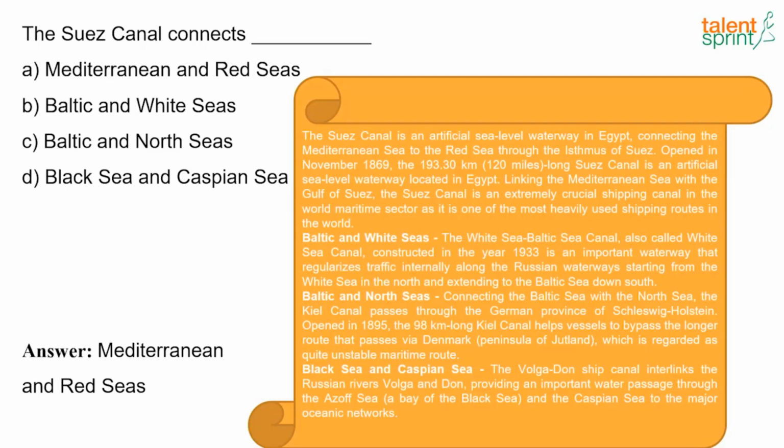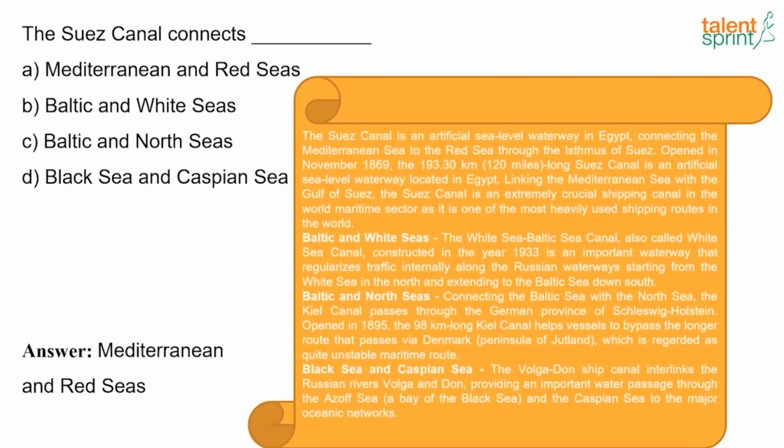It is also called the White Sea Canal, constructed in the year 1933, and it is an important waterway that regularizes the traffic internally along the Russian waterways, starting from the White Sea in the north and extending to the Baltic Sea down south. Now the next one is here, the Baltic and North Sea. Connecting the Baltic Sea with the North Sea, the Kiel Canal passes through the German province of Holstein, opened in 1895, and this is 98 km long.